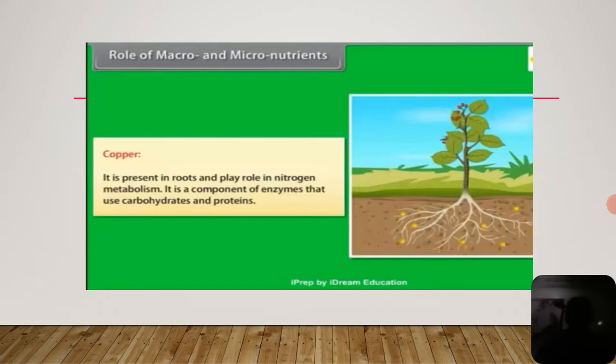When you see the functions, it is a constituent of enzymes: ascorbic acid oxidase, cytochrome oxidase, tyrosinase and plastocyanin. So the activation of these enzymes is very important due to the presence of copper. And the deficiency results in yellowing of the leaf tip. The margins and the tip of the leaf turn yellow in color.